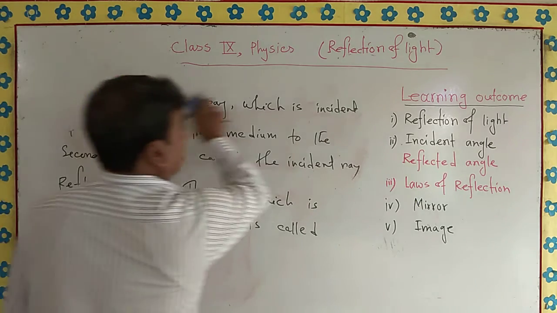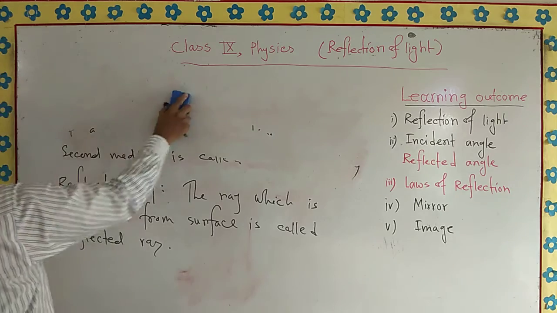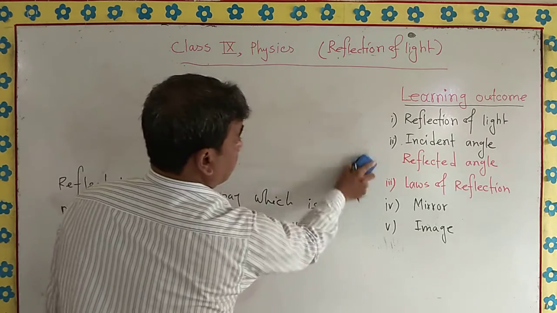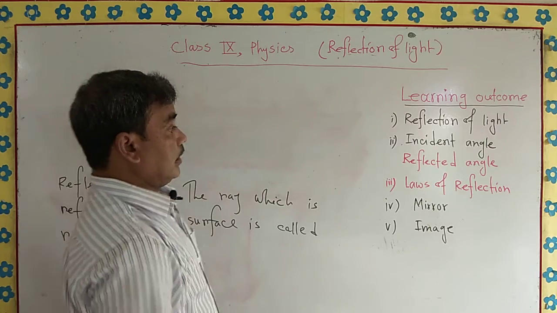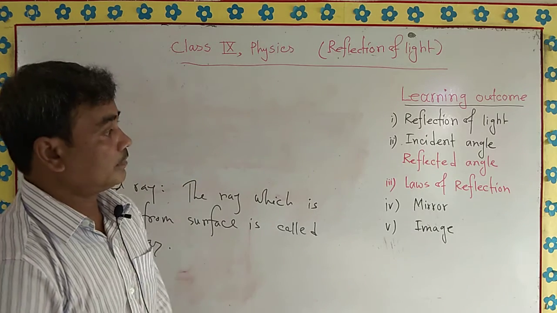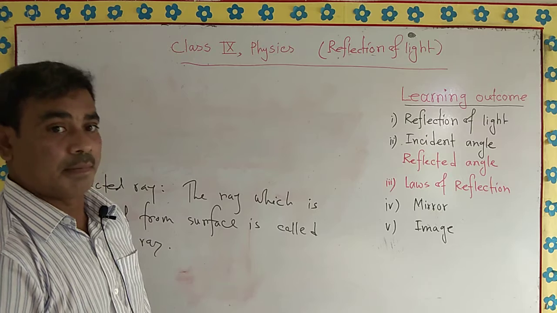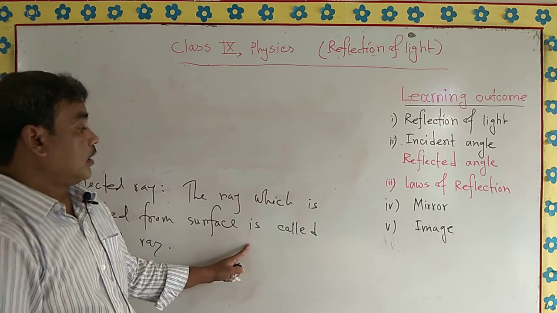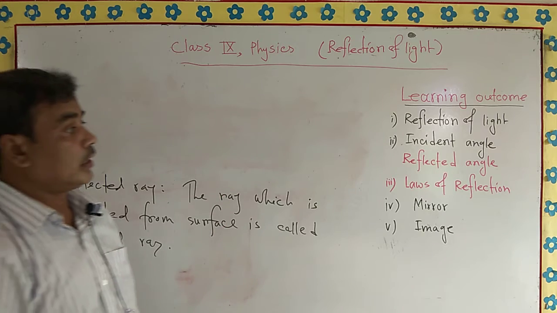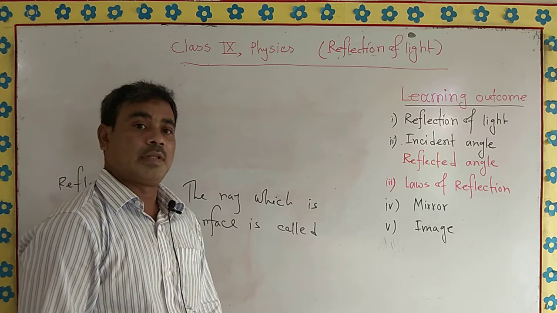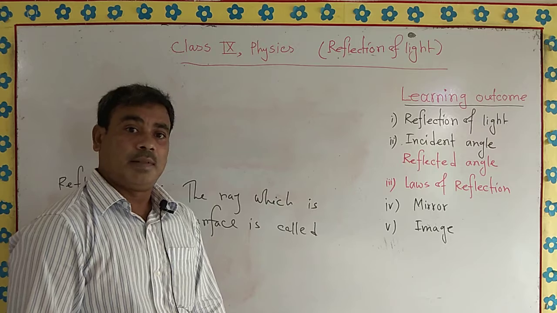Let me look at the figure to see what the incident ray and reflected ray are. And from these things, you can also learn about the incident angle and reflected angle. Already you observed the incident ray and reflected ray. Now we learn about the incident angle and reflected angle.